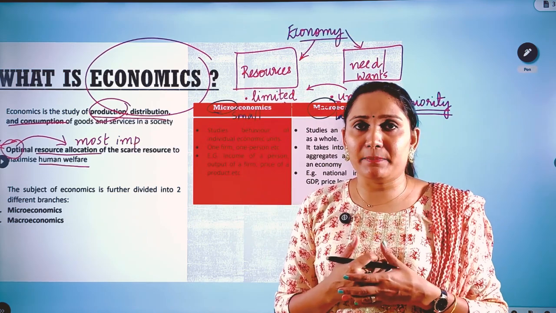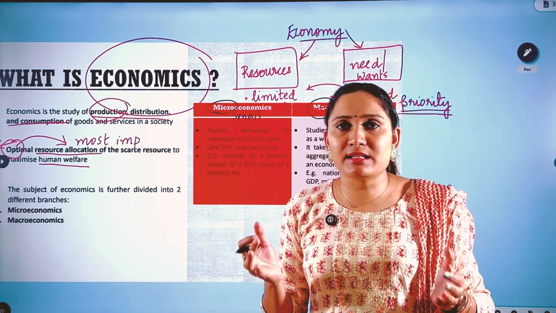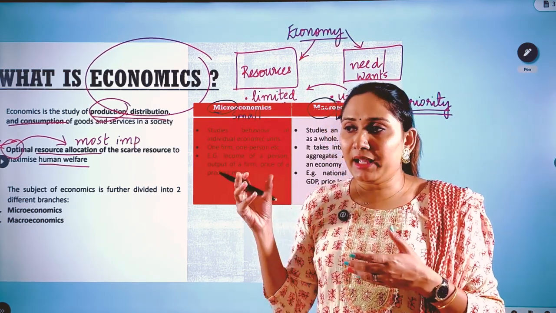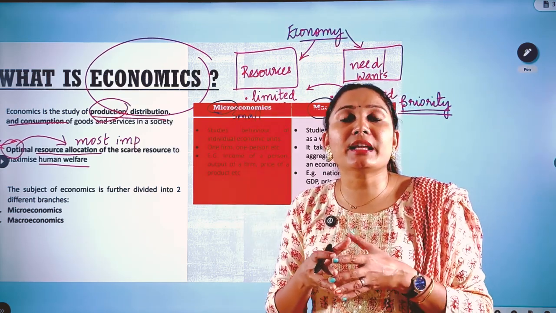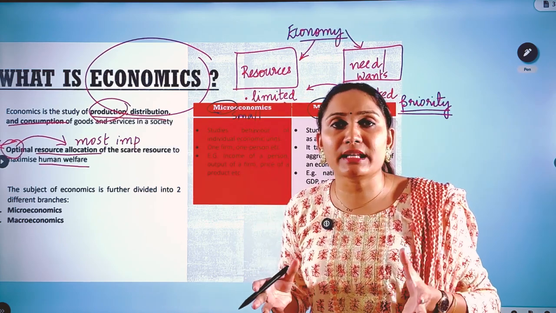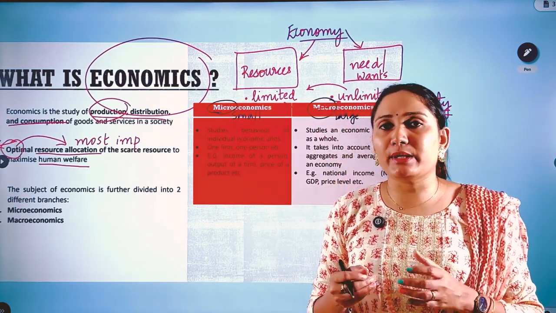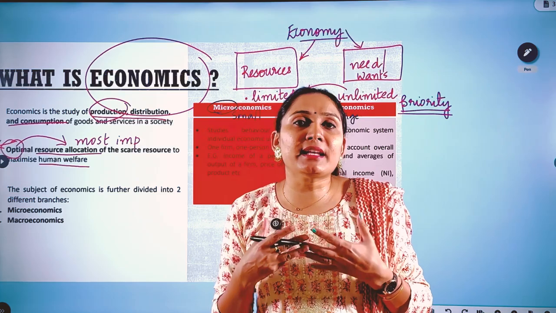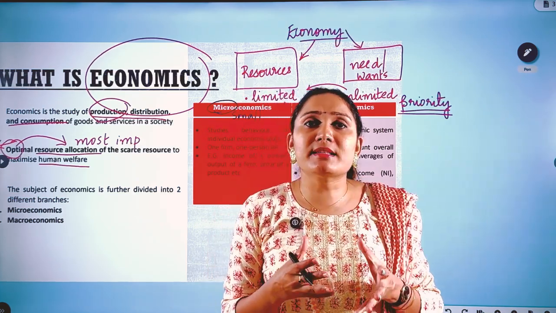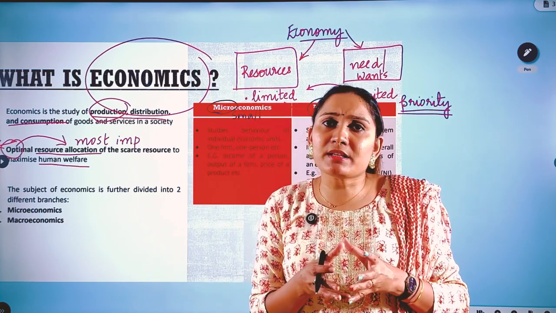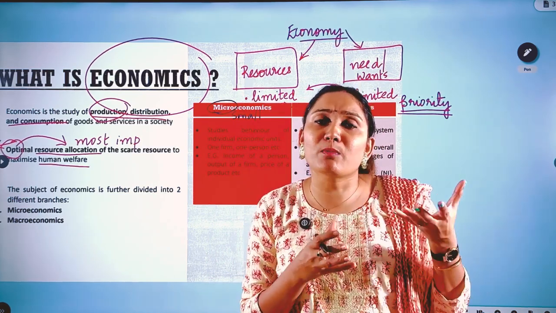Let us take an example. I am an individual living in this Indian economy. Now, I am a micro unit. Why? Because the macro unit is the Indian economy in itself. The whole of the Indian economy represents the macro unit. I am a micro unit. The salary that I earn every month, or the revenue that I generate every month, is a micro study. Why? Because it's based on an individual or a small entity.